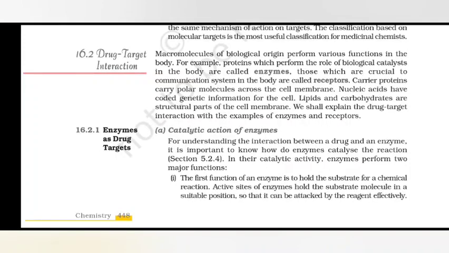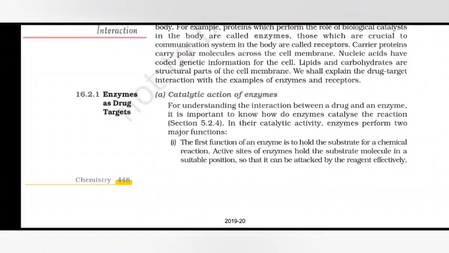Macromolecules of biological origin perform various functions in the body. For example, proteins which perform the role of biological catalysts in the body are called enzymes. Those which are crucial to the communication system in the body are called receptors. Carrier proteins carry polar molecules across cell membranes. Nucleic acids have coded genetic information for the cell. Lipids and carbohydrates are structural parts of the cell membrane. We shall explain the drug-target interaction with the enzymes and receptors.